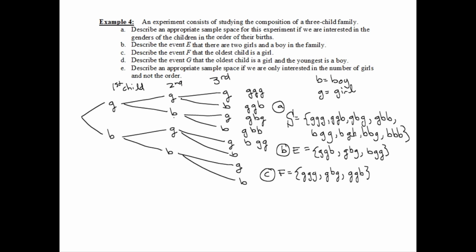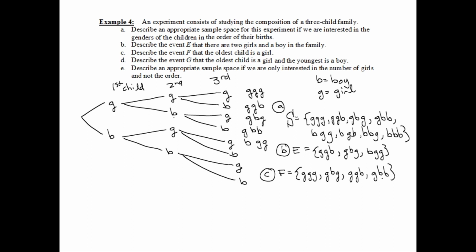Okay, and if you look back at your sample space, hang on, I forgot one. If the oldest child is a girl, what else could I have? I could have the oldest child a girl, but then two boys following her: girl, boy, boy. And if we look back at our sample space, girl, girl, girl here, girl with boy, girl in either order, and then a girl, two boys, and so on.